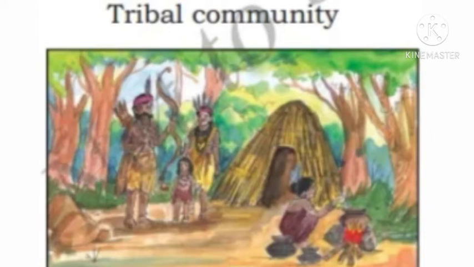And one woman, the tribal woman, is cooking. Students, like this there are different communities: rural community, urban community and tribal community. These are the types of communities.